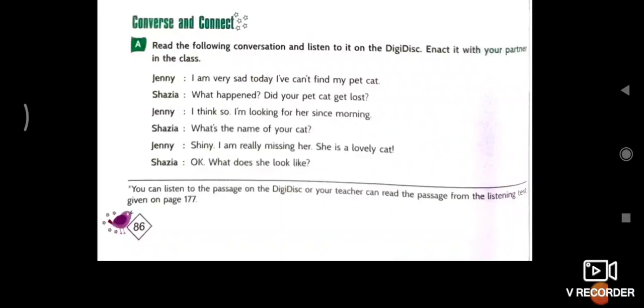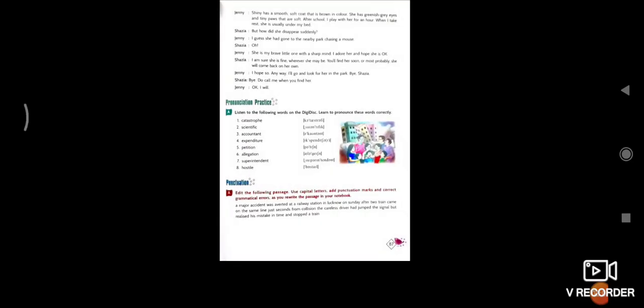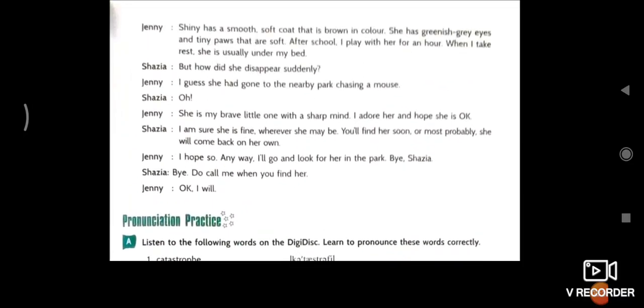Like this you have to complete it with the help of your brother or sister. Do complete this activity at home. It will improve you. Now some more lines are here in the converse and connect column.